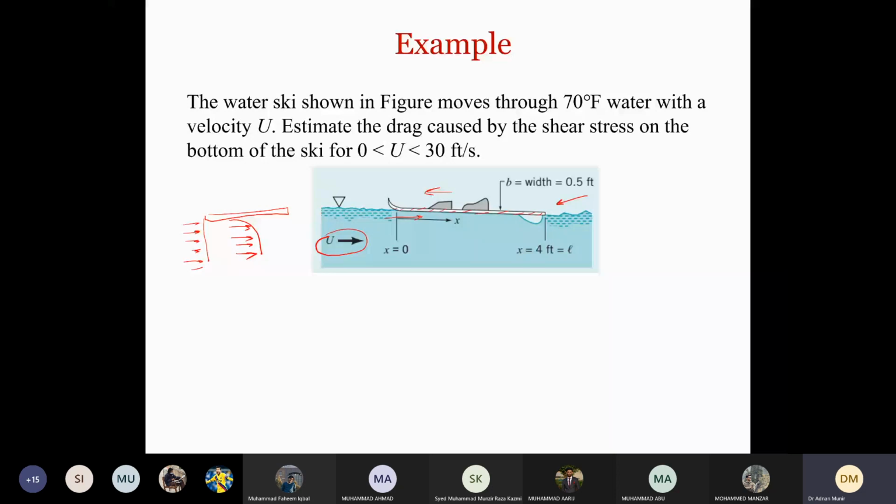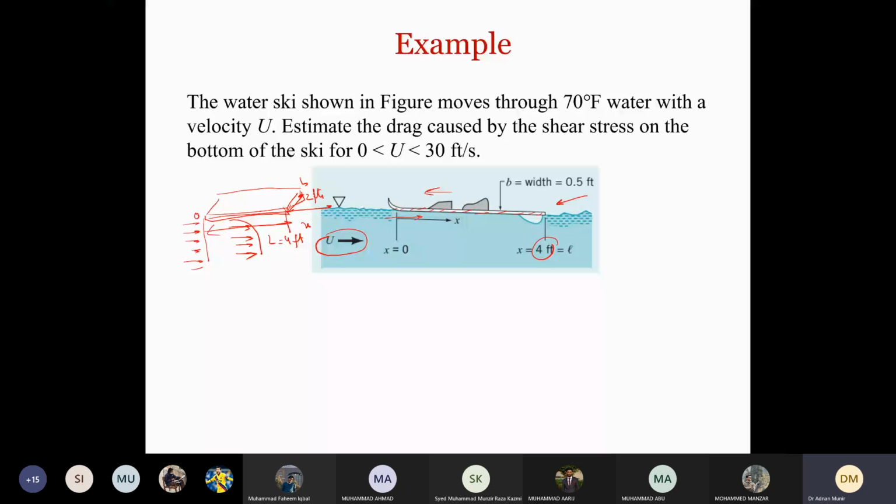Now the width of this ski is like this. So the width is this distance b, and then the length is 4 feet. This is x0, and then this is x-axis, and this is where L is 4 feet. This is 2 feet. Right now the incoming flow is changing from 0 to 30.